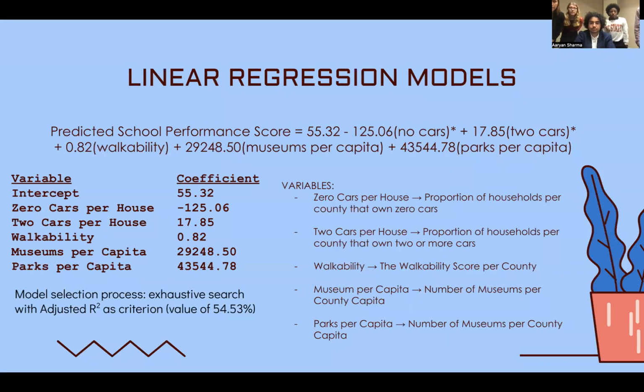So we decided to fit a linear regression model to predict school performance score by county. You can see the variables on the left and a little more descriptions on the right. And we found that all these variables were significant in predicting a school performance score. For the model selection process, we did an exhaustive search with an adjusted R-square value of 54.53%. It's not as high as we would have liked, but there were some limitations in the data that may have affected the predictability of the model.